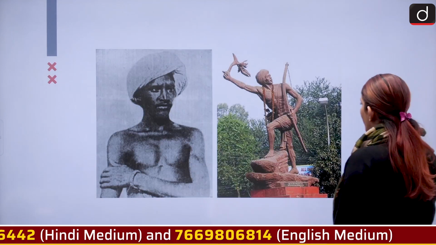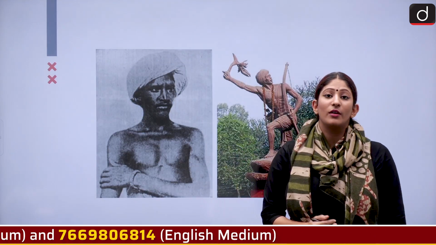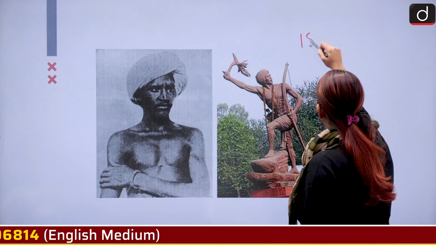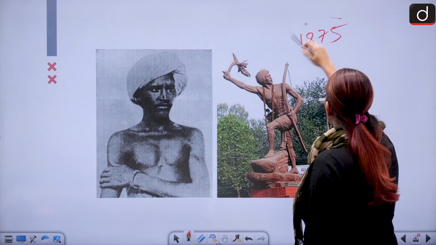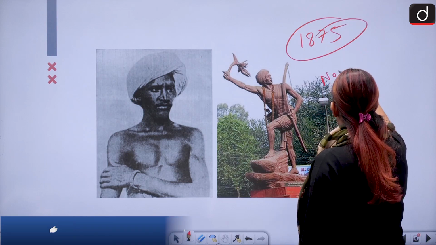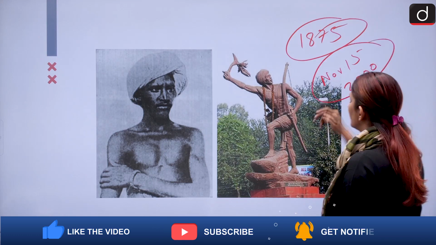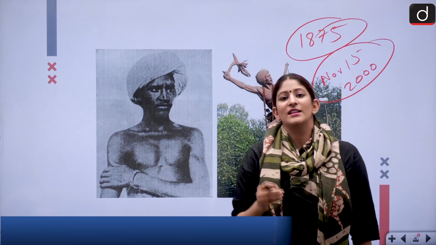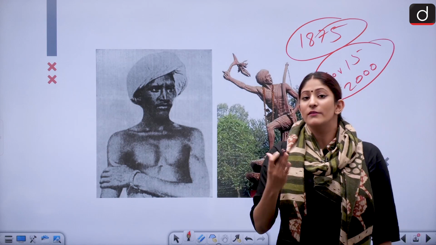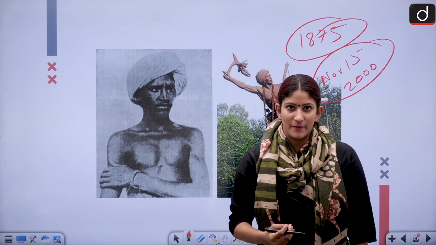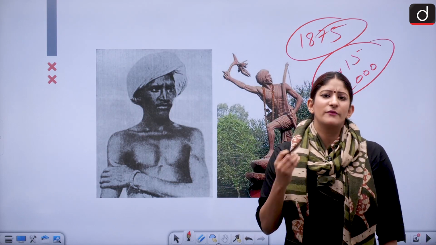Moving on, let's talk about Bhagwan Birsa Munda. Birsa Munda was born on 15th November 1875, which also marks the foundation day of Jharkhand. On 15th November 2000, Jharkhand was separated from Bihar, and Jharkhand actually means the land of forest. Birsa Munda was also known as Dharti Abba. He was a social reformist.